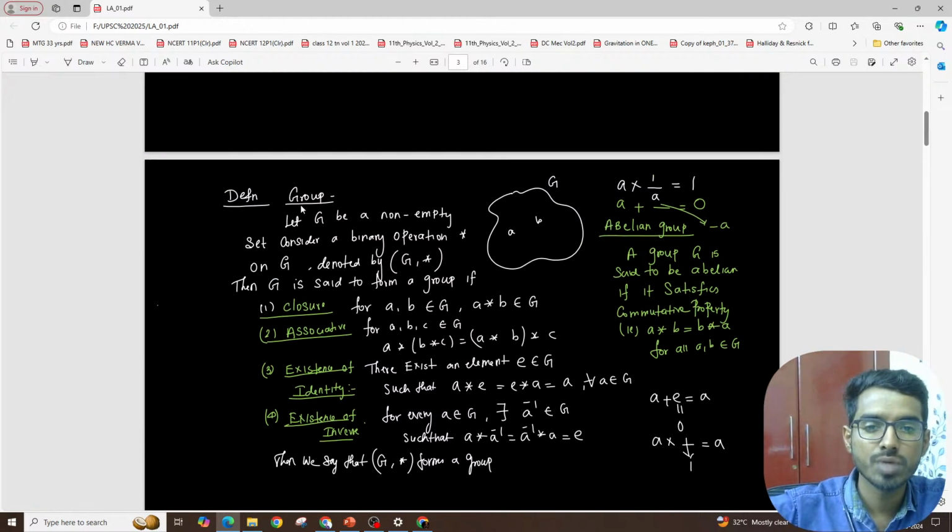So in the very first class, we defined what is group. Let G be a non-empty set. A binary operation star on G is said to form a group if G with star satisfies these 4 conditions: it has to be closed, associative, there should be an identity element, and for every element, there should be an inverse.